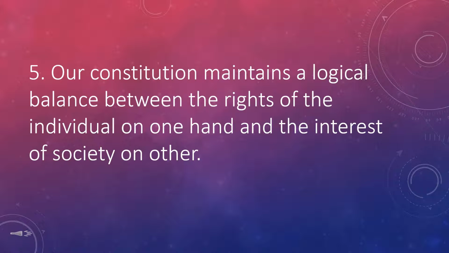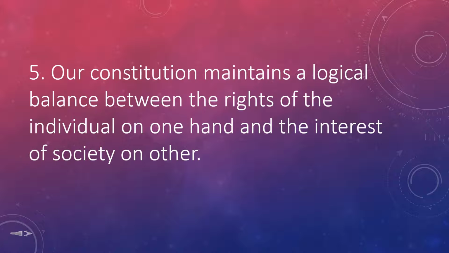Students, the fifth reason for the need of a constitution is that our constitution maintains a logical balance between the rights of the individual on one hand and the interest of the society on the other.